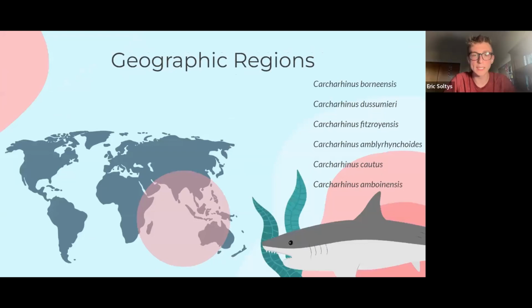So like I said before, we did have 15 sharks that we used for our research. And we split them into 4 geographical locations. While they are not perfect separations, they give you a good overview of where they're most likely to be found and who they're nearby. So for this first region, we have 6 sharks, more so near the Indian Ocean on the coastlines of South Asia, and especially above the coastline on the upper coastline of Australia.